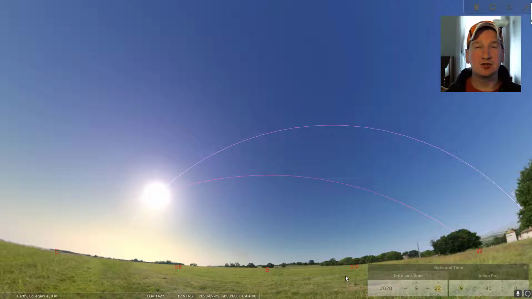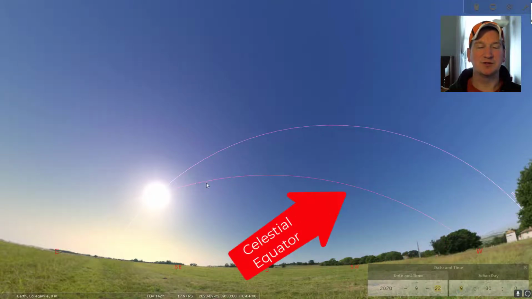We know the astronomical fall or autumnal equinox by looking at the sun and two important lines in the sky. One of the lines in the sky that we look at is this one right here. This is what we call the celestial equator. Celestial means space, and equator. If you imagine the equator on a globe like a rubber band, if you took that rubber band and stretched it out so it was a line in the sky, that would be the celestial equator.